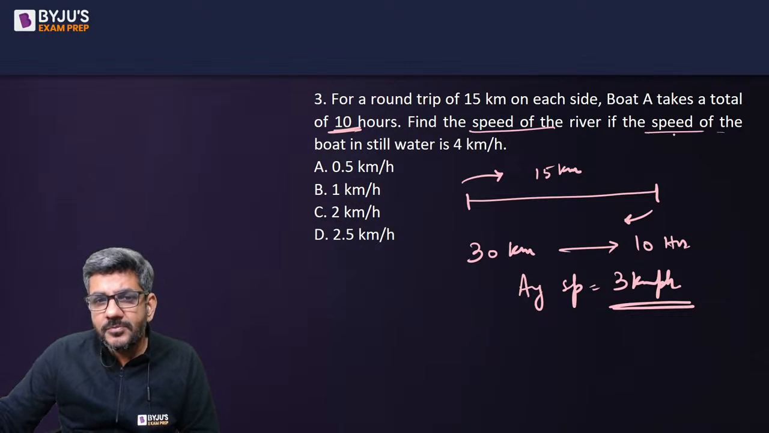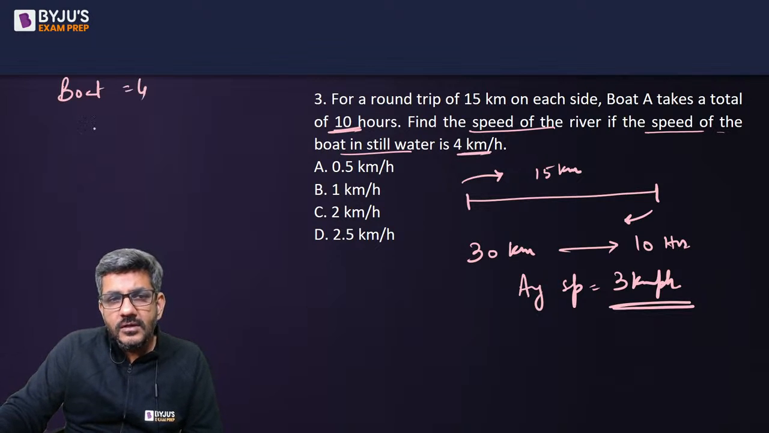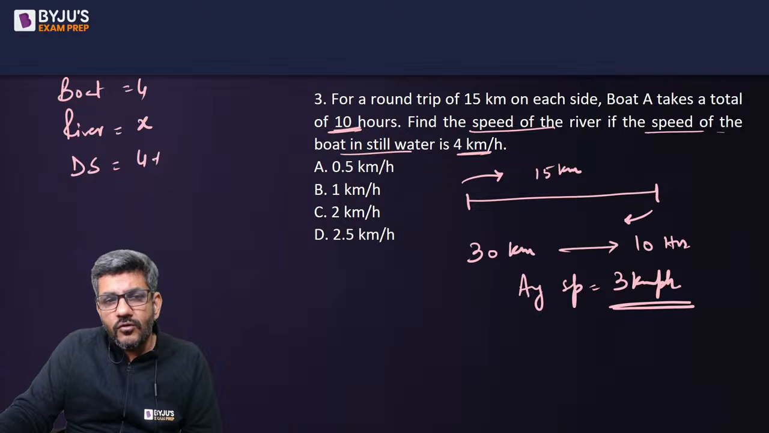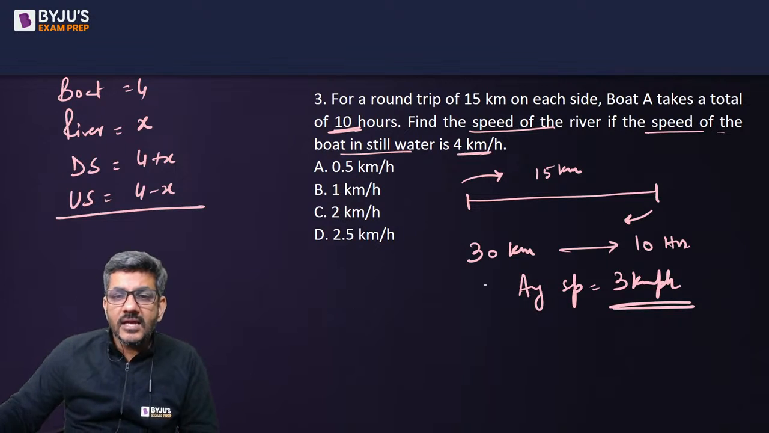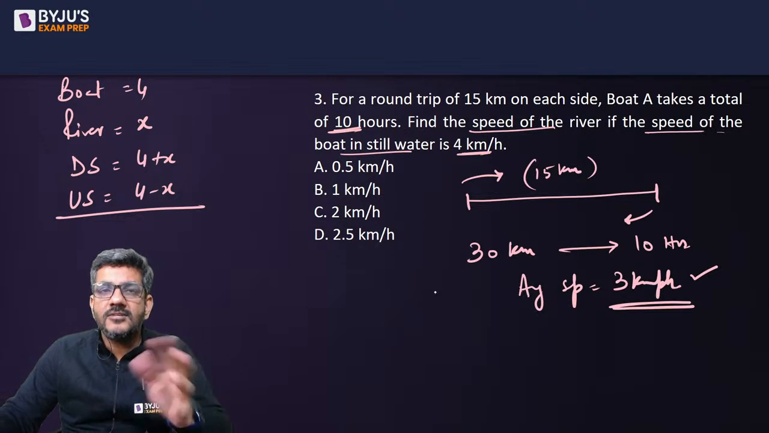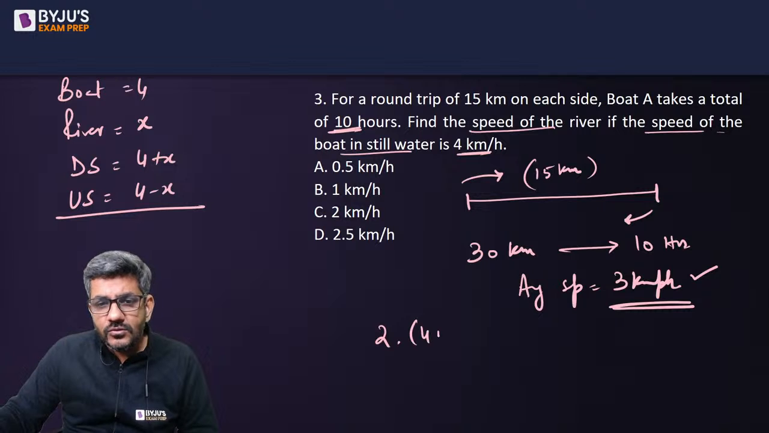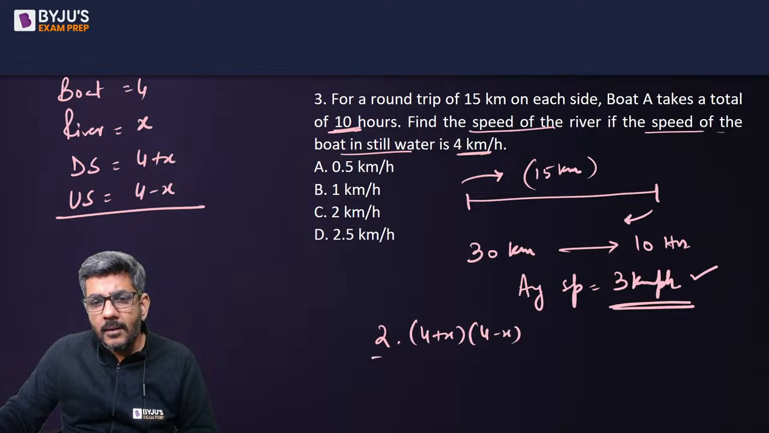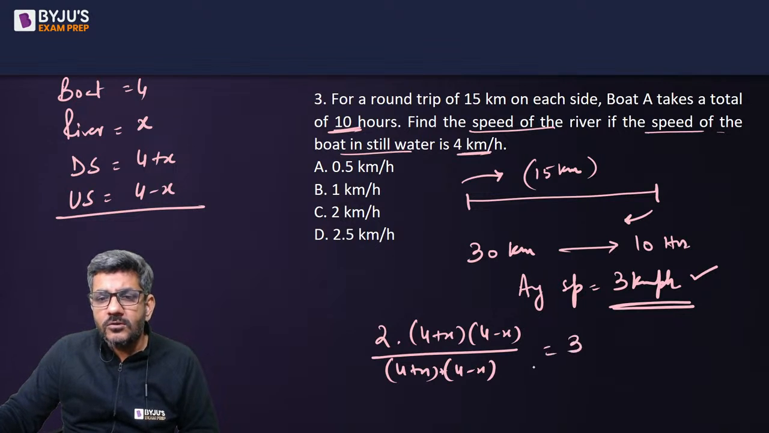Find the speed of the river if the speed of the boat in still water is 4. Now, if the speed of the boat in still water is 4, the speed of the river I do not know, let's assume it as x. Can I say the downstream speed is 4 plus x and the upstream speed is 4 minus x? And the average speed is 3. So what is the average speed when the same distance is traveled at two speeds? There's a formula for that: 2uv upon u plus v. So it is 2 into u into v upon u plus v. This is equal to 3 kilometers per hour.